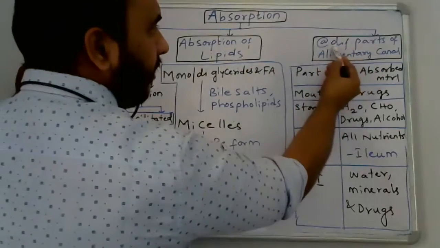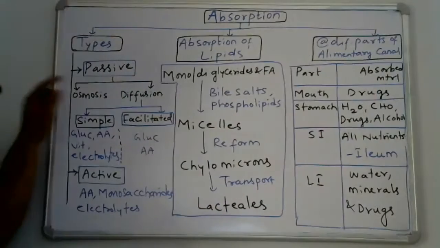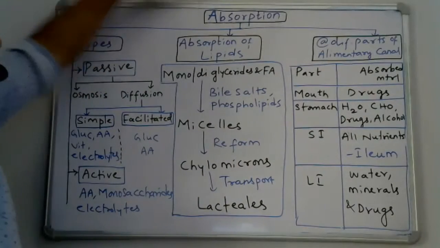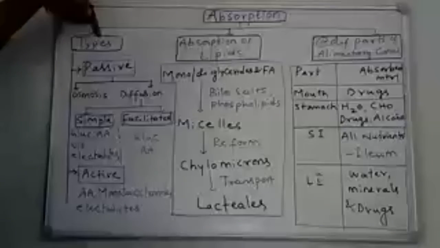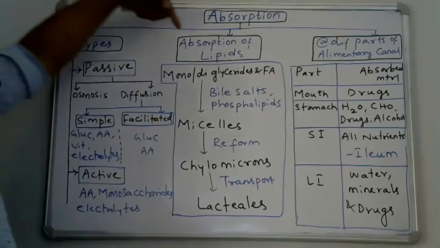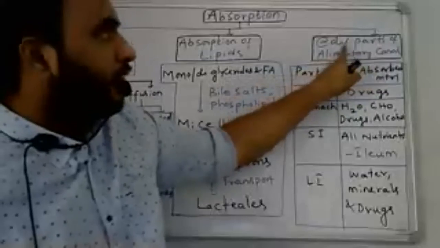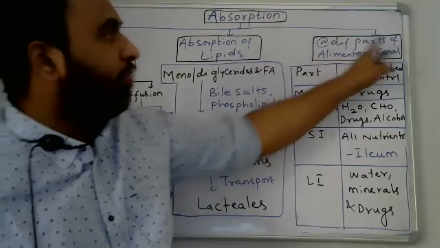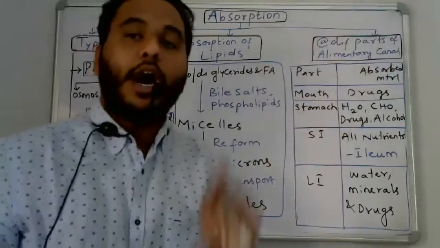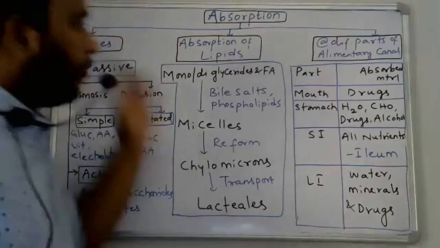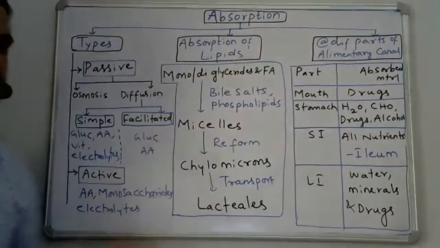And third, absorption at different parts of the alimentary canal, how it takes place. So these are the three topics we are going to finish now.